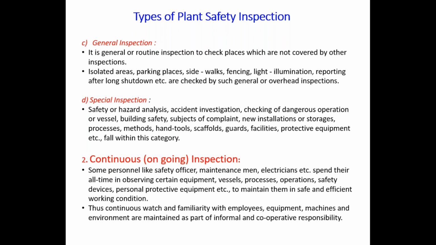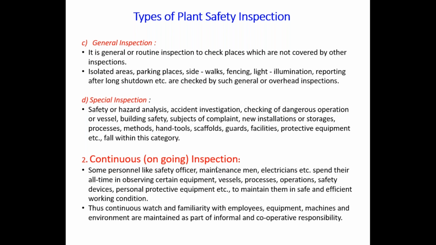Then the next type of inspection is continuous inspection, also called ongoing inspection. So we can continually inspect the plant, the equipment, the processes, operations, safety devices, PPEs, etc. These parameters are covered under continuous or ongoing inspection.